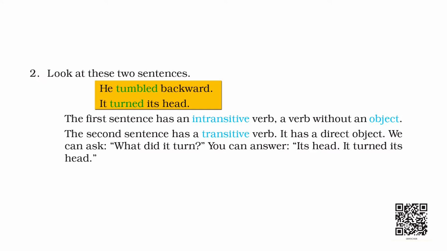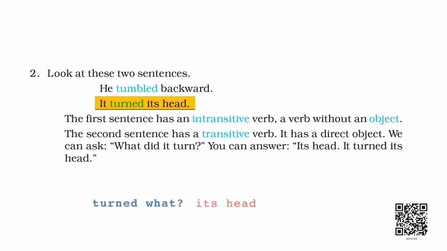Let's ask a question to the verb in the second sentence. It turned its head. So let's ask a question. Turned what? If you ask that question, you get the answer in the sentence.